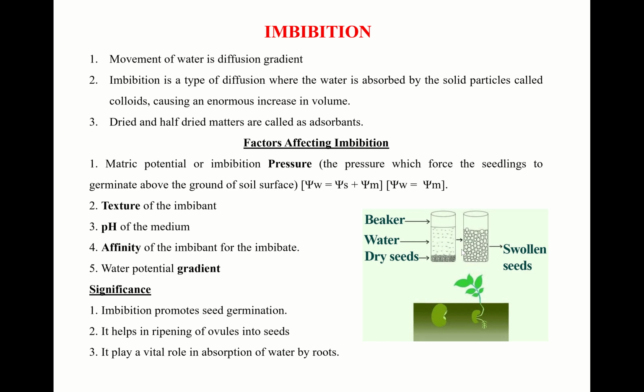The size of the seeds also increases because of the intake of water. The dry seeds become smooth seeds here. As the seeds have absorbed the water, you can compare the level of water here and here. Here the water is more, and here the water is less. Why? Because they have absorbed the water.